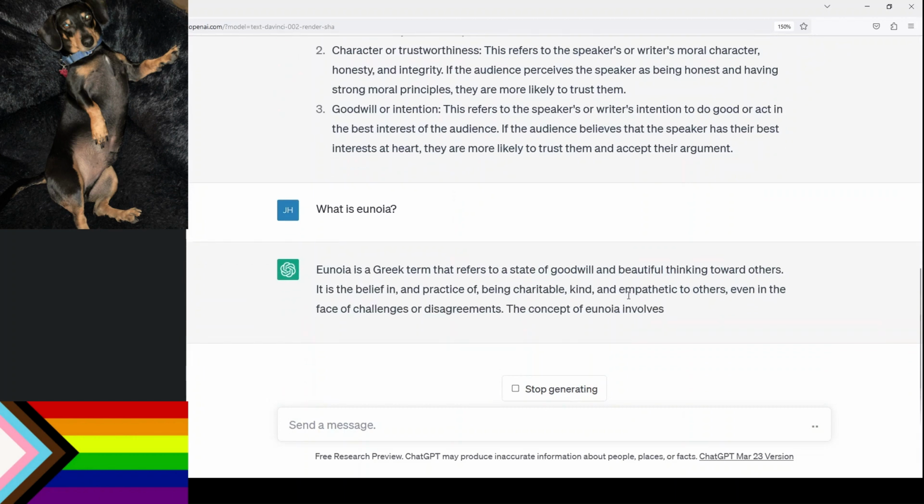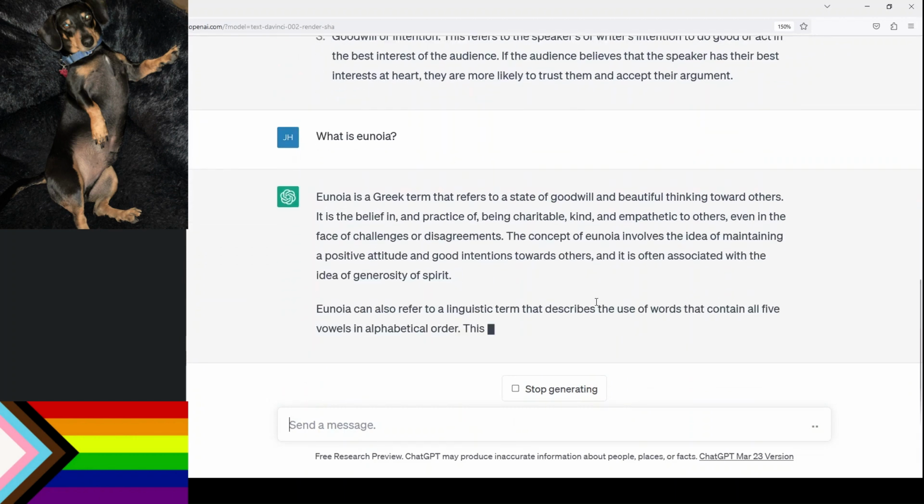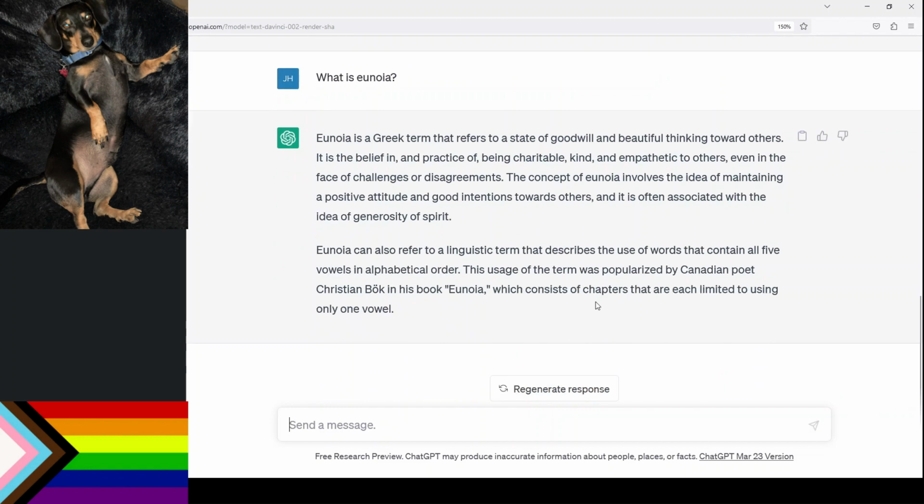Anoia is a Greek term that refers to goodwill, beautiful thinking towards others. All right, that kind of seems to be a good start in how we think about anoia in terms of rhetoric, right? In terms of rhetoric, we think of anoia as the speaker displaying in their text, in their speech, that they have goodwill towards their audience, they have good intentions towards others. All right, so let's see if it can get phronesis correct.